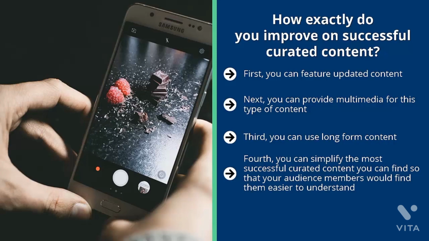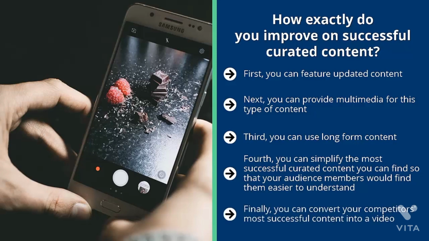This can involve diagrams, and this can also involve rewriting the materials in 8th grade English. Do what you have to do to make sure that this material is as accessible to your niche audience as possible. Finally, you can convert your competitors' most successful content into a video. This not only gives you access to YouTube, but it also makes your content more engaging on social media like Facebook, which can turbocharge your traffic results.